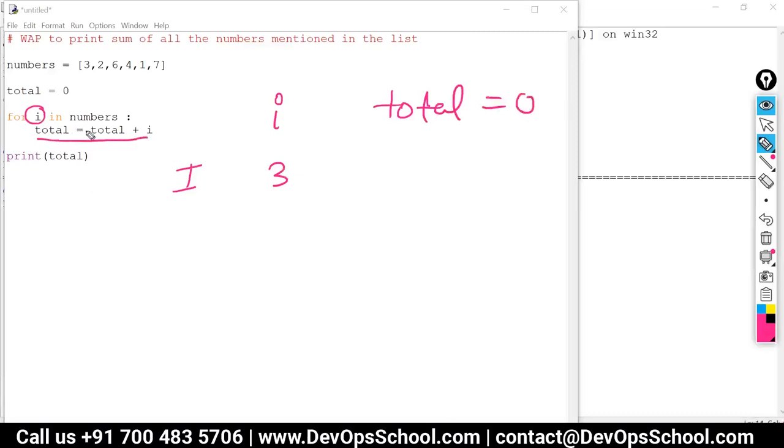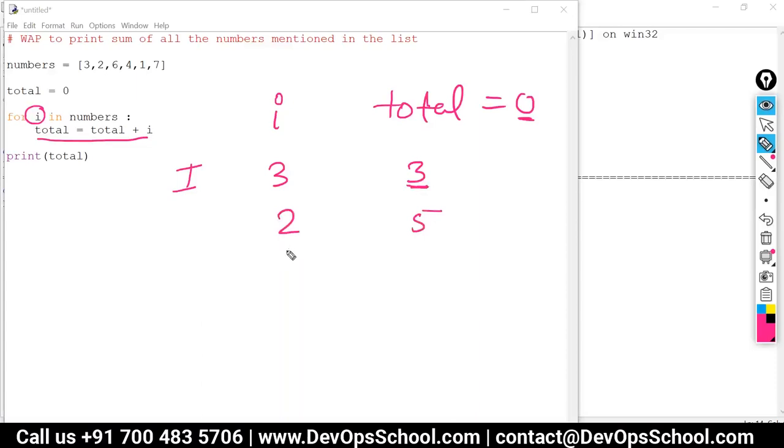It says total is equal to total plus I. So what is the original value of total? 0. So 0 plus 3 is going to give me 3. Then in the next stage, it is going to get assigned value 2. So what is the new value of total? 3. So 2 plus 3, 5.